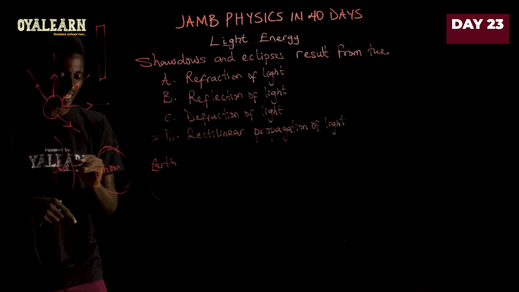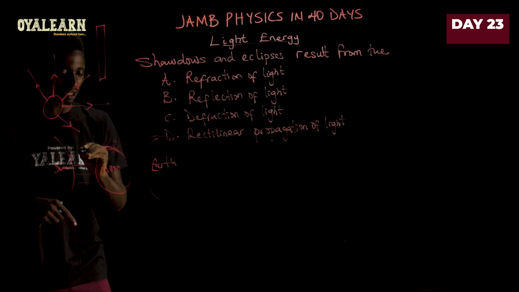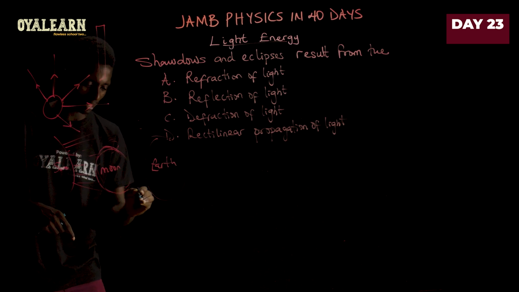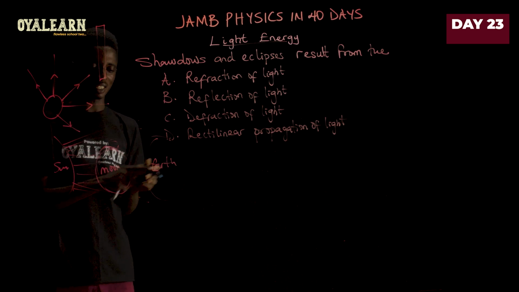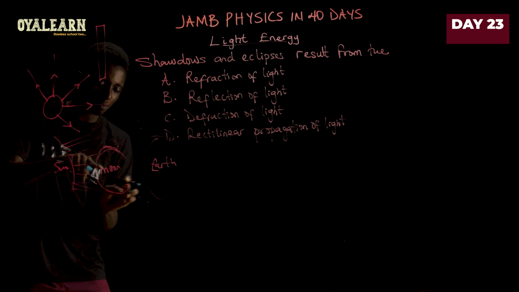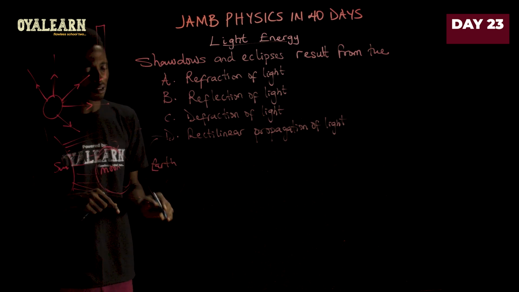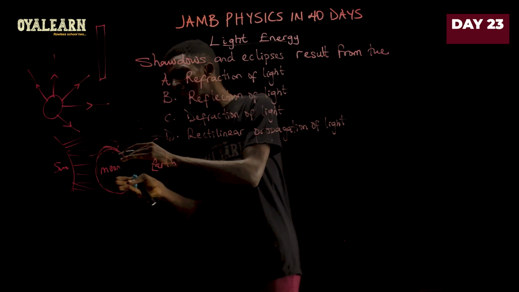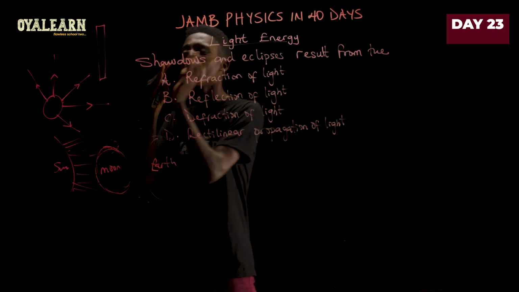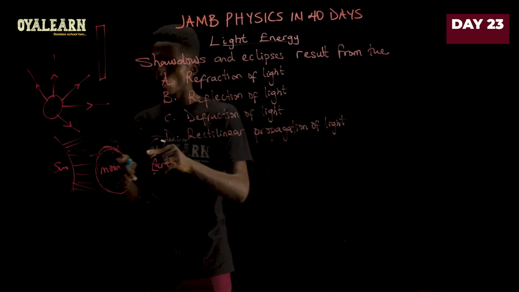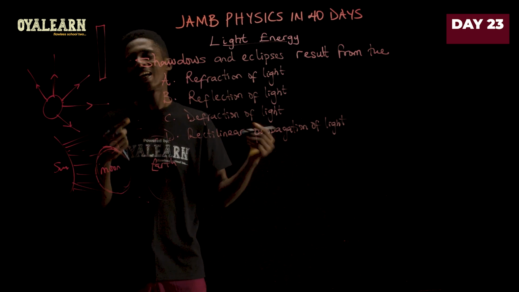So when the light energy coming like this touches the moon, it blocks it. So the only thing that comes off are these ones that are coming from the edges like this that touch the earth. So this blocks some part of the sunlight that is supposed to reach earth. So as a result, some people on earth will be seeing a dark shadow as if something is covering the sun completely, while those at this point only see it partially and the like.